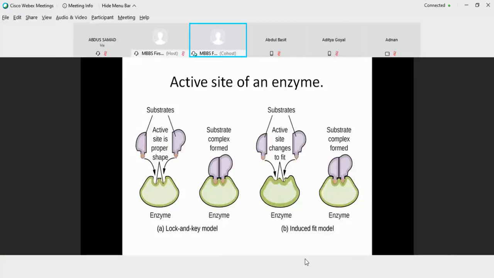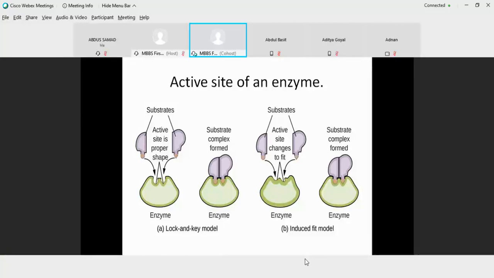But there were two models that were proposed to explain the activity of an active site. One model was the lock and key model, which said that the active site is rigid. Substrate will come, identify, bind, product would be formed. But the model failed because it could not explain the reversible reactions of an enzyme.